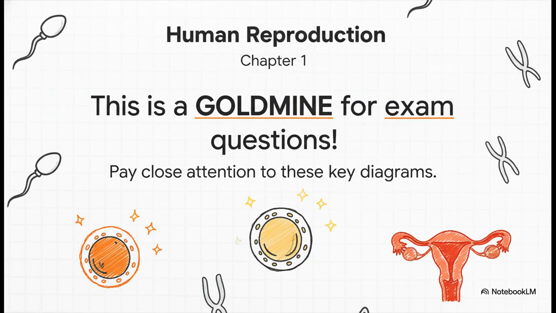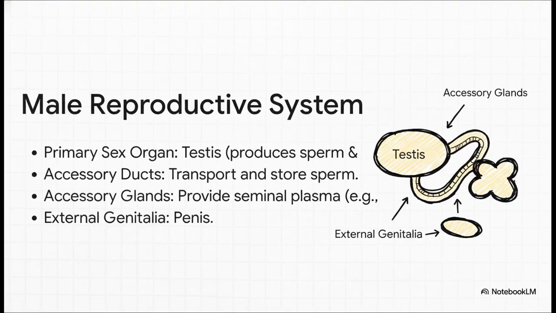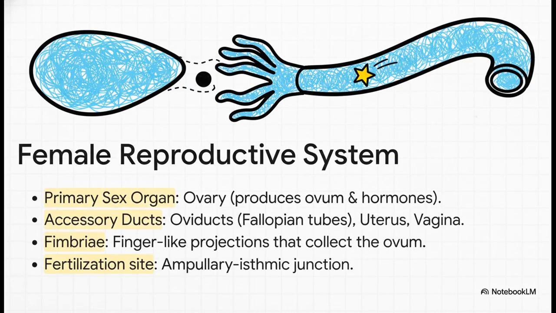Next up, a huge topic, human reproduction. Diagram-based questions love this chapter, so your full attention here, please. Quick revision of the male system. Testes is the primary organ. Ducts transport sperm, and glands add that seminal plasma. For the female system, remember, ovary is primary. And the key site for fertilization, that's the ampullary isthmic junction.